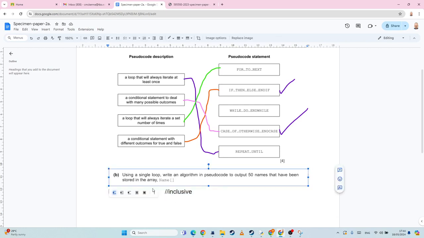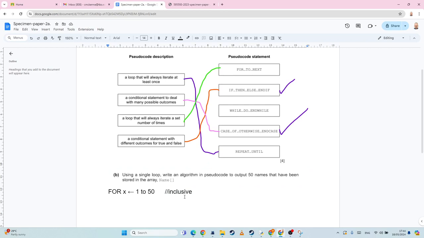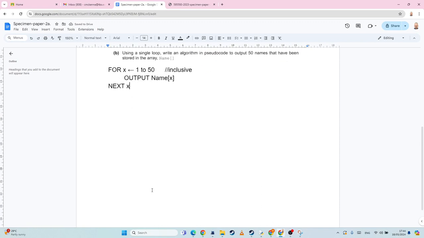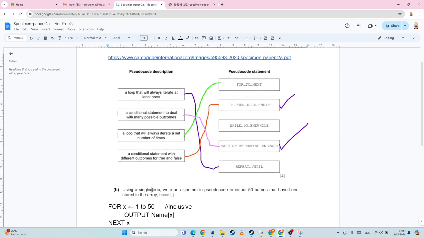To output 50 names, how do we print? So we'd say output, and then we're going to take our array name, square brackets, and we're going to output the name at position x. And then we should remember to do next x there. Oops, sorry, small x. Next x as well. And that's it. Okay, so some nice easy marks there.